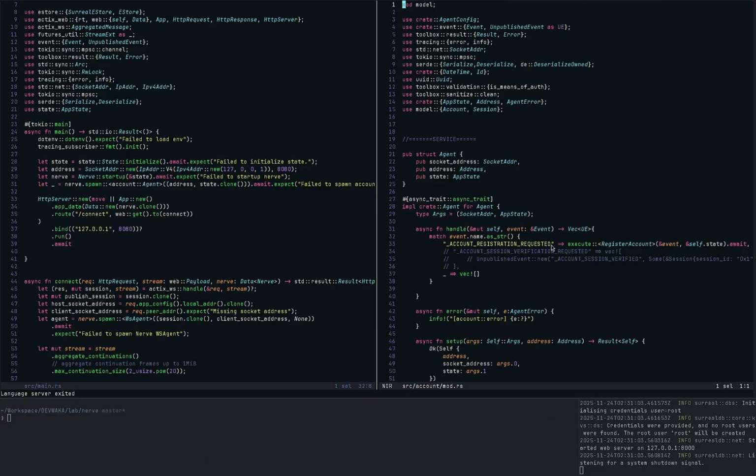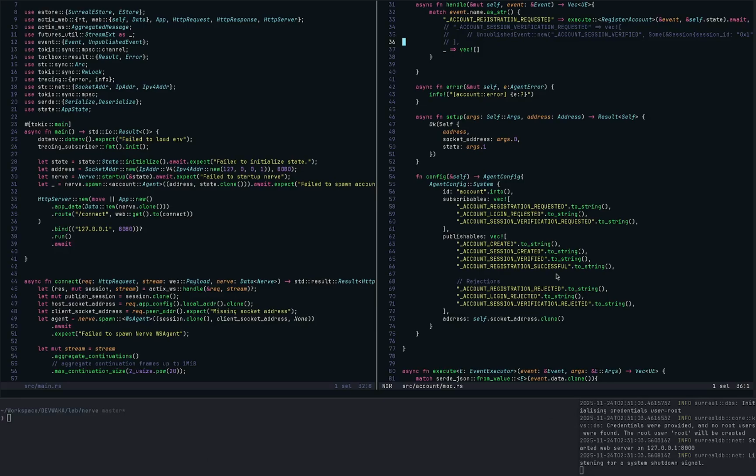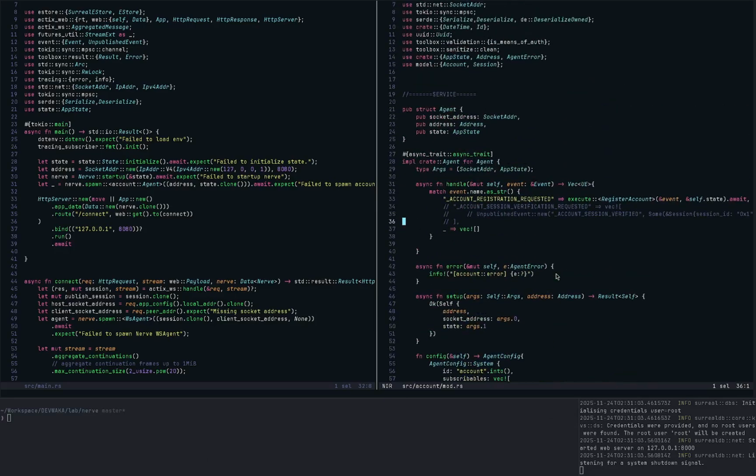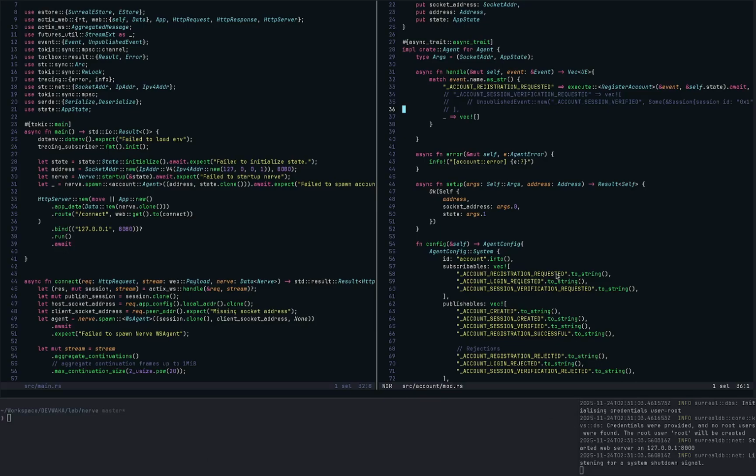That is an event that comes in when a user is trying to register an account, and it does its own stuff and provides events, either that the account registration was successful, the session was created, and all those kinds of events. It gives back its own events.